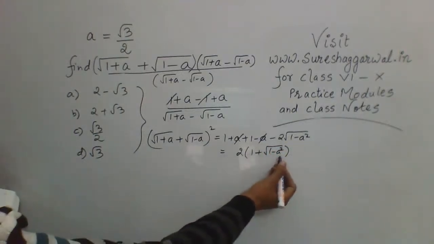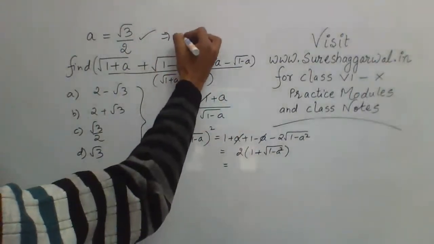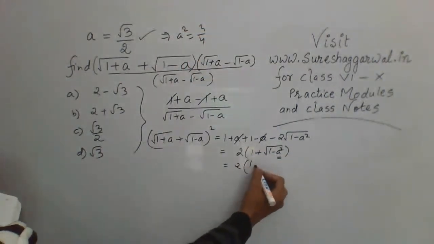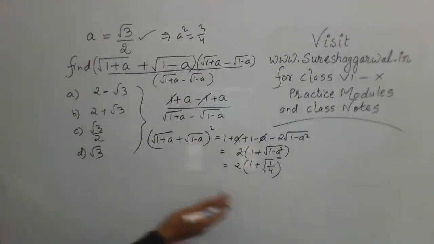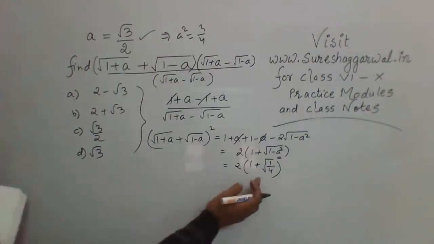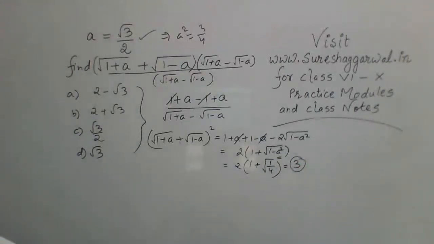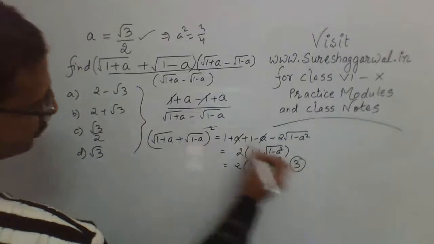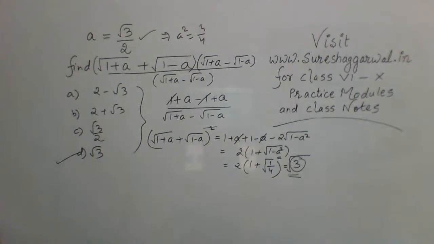Now here you can put the value of a. a is root 3 by 2. So a square will be 3 by 4. So put a square as 3 by 4. So twice of 1 plus square root of 1 minus 3 by 4, which is 1 by 4. Correct? Now square root of 1 by 4 means half. Half plus 1 is 3 by 2. So twice of 3 by 2 is 3. So the value for this particular expression is 3, and therefore if you cancel this square root with the square, your answer will be square root of 3, which is D.